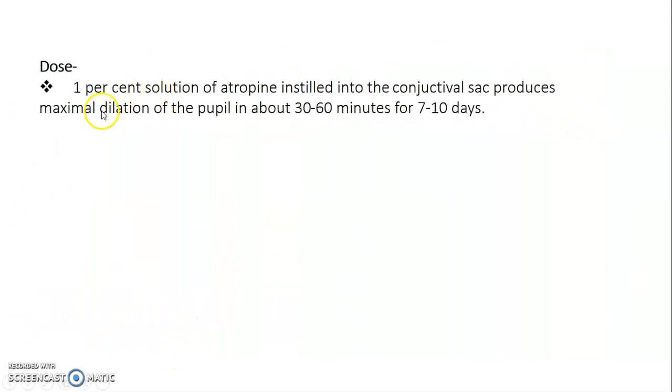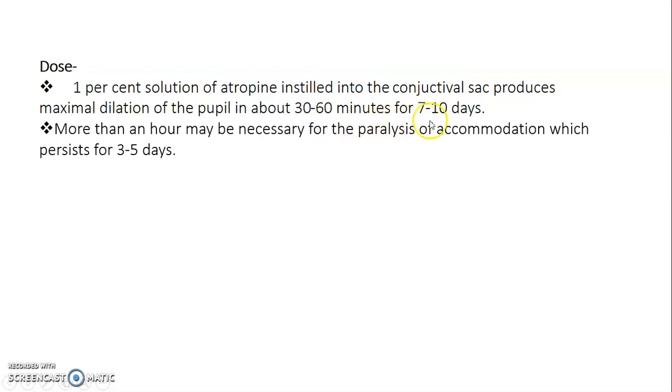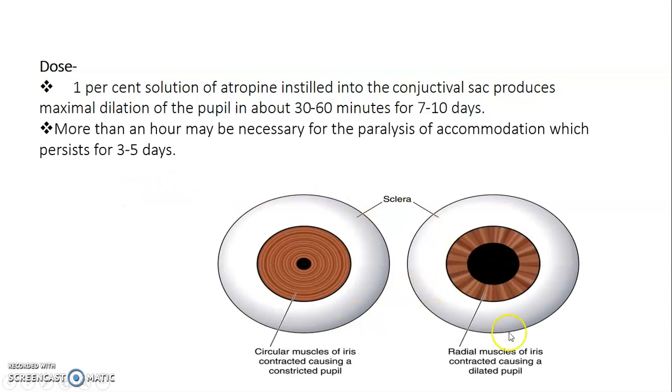Then we see the dose required for it. A 1% solution of atropine is instilled into the conjunctival sac to produce maximal dilation of the pupil in about 30 to 60 minutes, lasting 7 to 10 days. More than 1 hour may be necessary for paralysis of accommodation, which persists for 3 to 5 days. These are two figures which explain this is the constriction of the pupil, that is miosis, and this is the dilation of the pupil, that is mydriasis. These two phenomena are exactly opposite of each other.